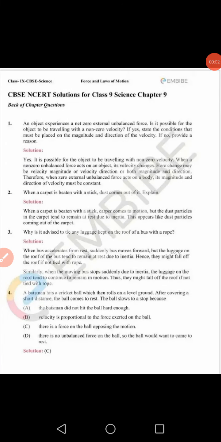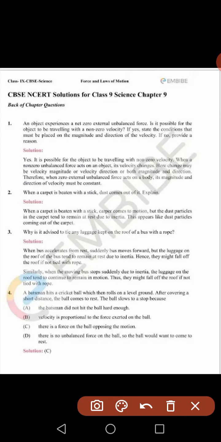Let us start exercise questions. First, let us start with question number 1. It is given that an object experiences a net zero external unbalanced force. Is it possible for the object to be traveling with a non-zero velocity? If yes, state the condition that must be placed on the magnitude and direction of the velocity. If no, provide a reason.